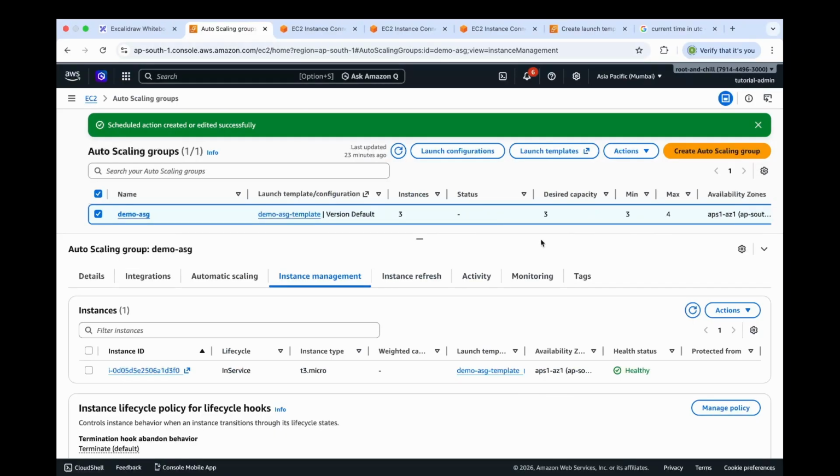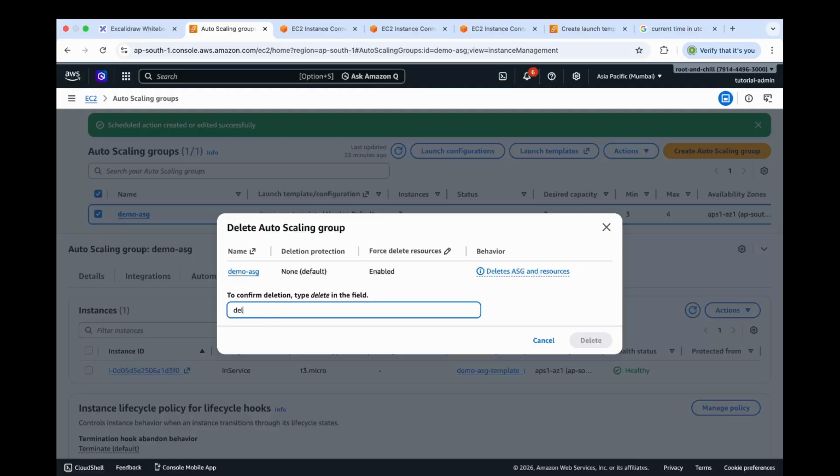In order to prevent unnecessary cost, let's delete this auto scaling group. Right now we have selected the auto scaling group called demo ASG. So let's click this actions drop down and click delete. Confirm this delete by clicking delete again.